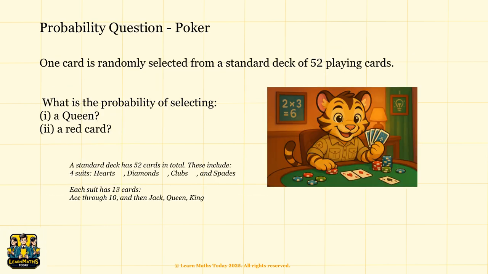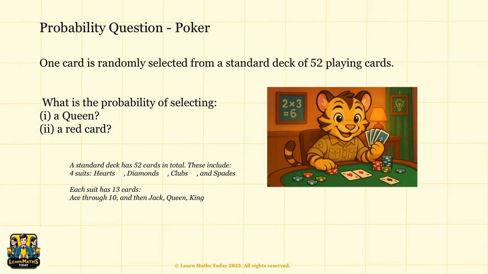Now that we understand the basics of probability, let's apply it to a common and fun example, a standard deck of playing cards. A standard deck has 52 cards in total, which include 4 suits: hearts, diamonds, clubs, and spades. Each suit has 13 cards, ace to 10, and then jack, queen, and king.